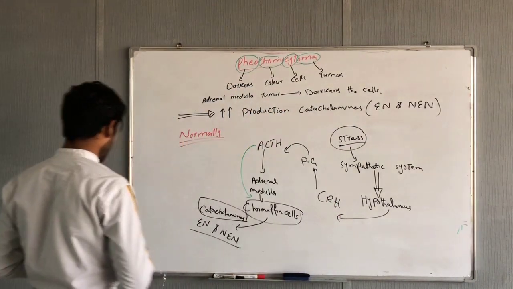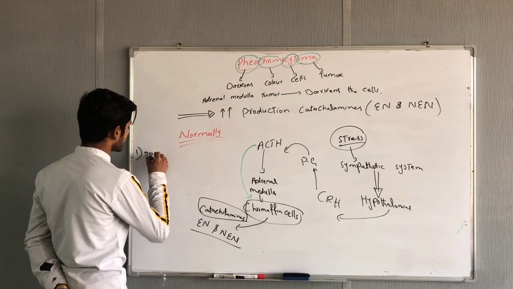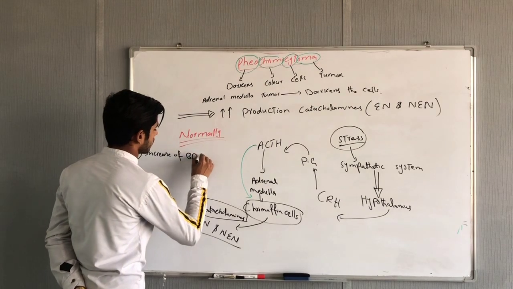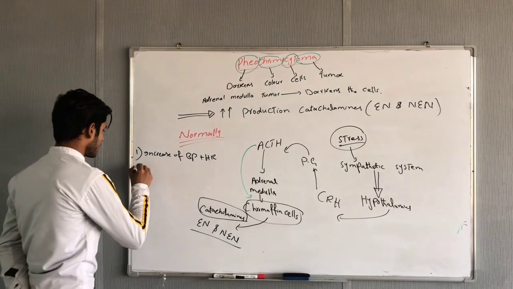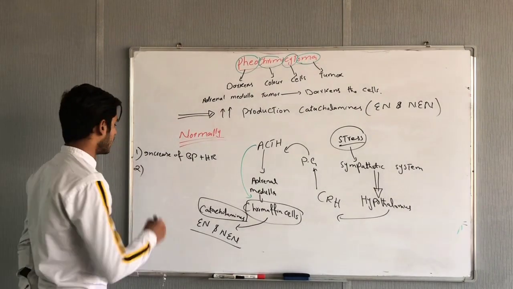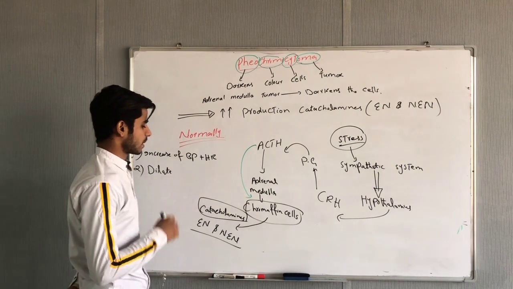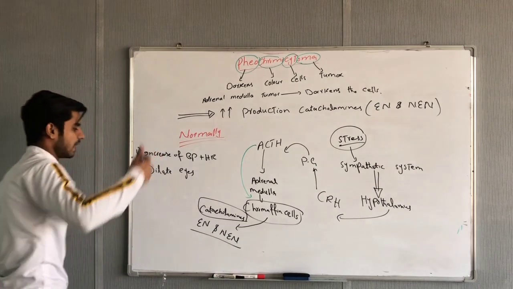So what will happen? It will cause an increase of blood pressure and heart rate. Second, it will cause dilation of our eyes. All sympathetic system functions are controlled by these hormones.